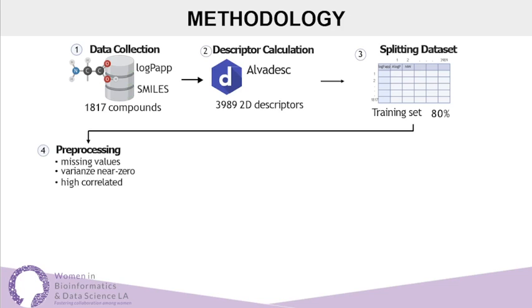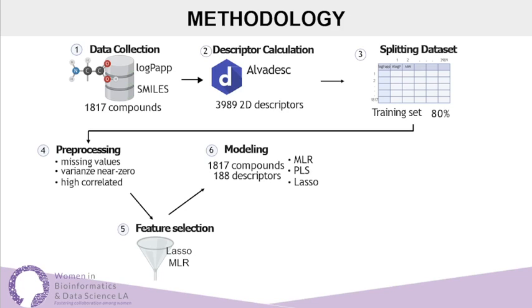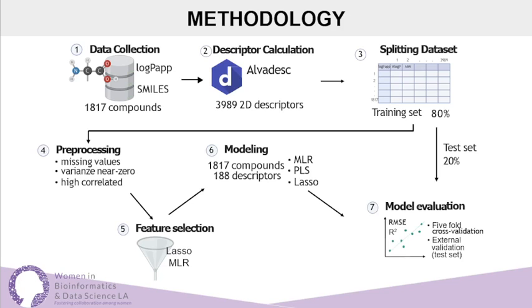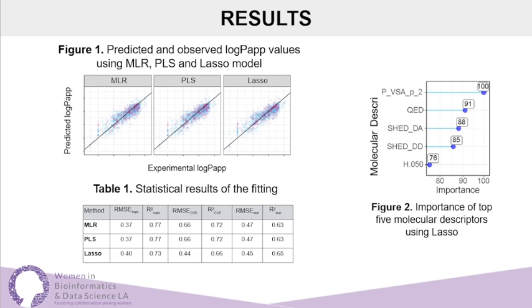This information went through preprocessing for feature selection, reducing the molecular descriptors to 188, with which we developed three models: MLR, PLS, and Lasso. Once generating the models, we evaluated them with the remaining 20% of the dataset. We evaluated the effectiveness of the model, obtaining parameters as RMSE and R-squared. As a result, we obtained three models with similar values of these parameters, and the one with the best results was the Lasso model with a value of RMSE of 0.45 and R-squared of 0.65.